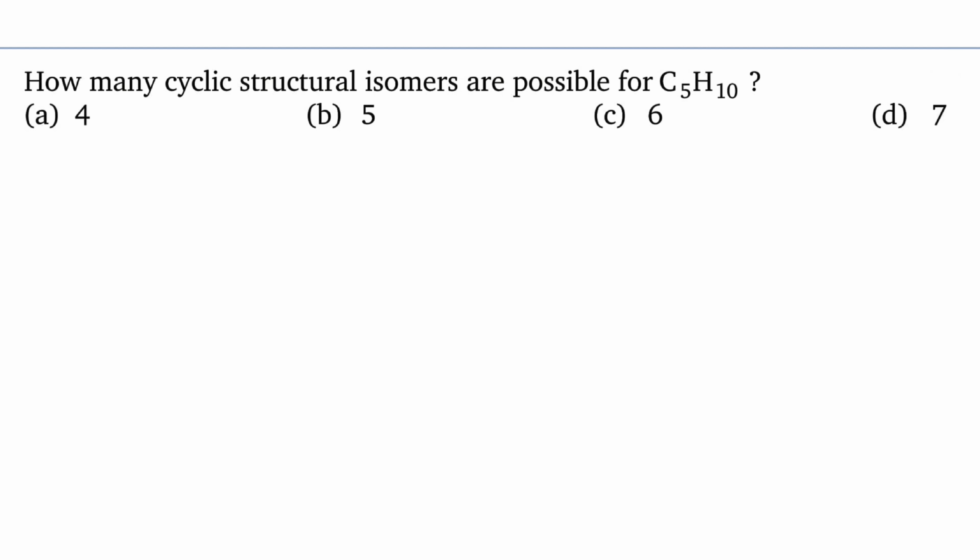In this question, he is asking how many cyclic structural isomers are possible for C5H10. C5H10 degree of unsaturation is 1.